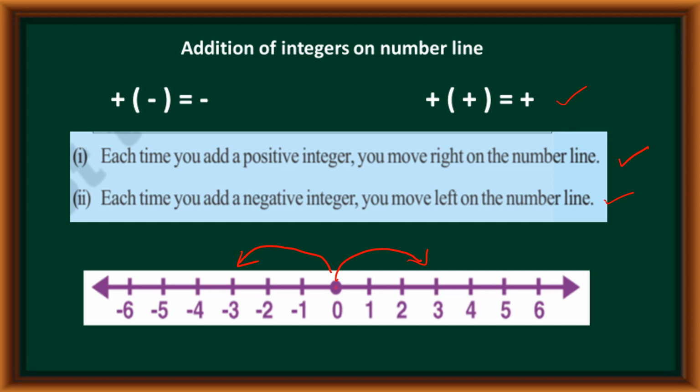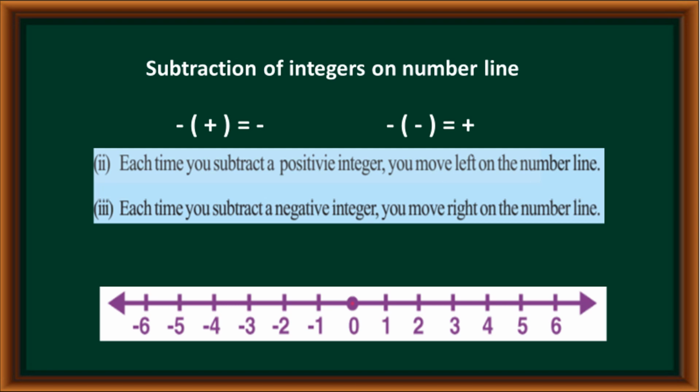So be careful, children. When we add a positive integer on the number line, we move right. When we add a negative integer, we move left. Okay, this is also very important. Keep in your mind these points: plus of minus equals minus, plus of plus equals plus, right?